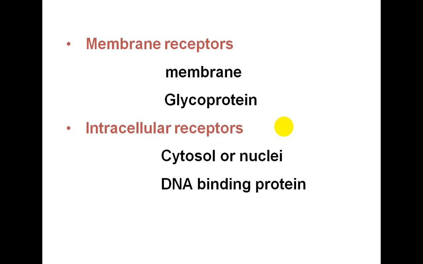There are two kinds of receptor. One is membrane receptors, which are present over the membrane, and the examples are glycoproteins. The other receptors are called intracellular receptors. Those are present in the cytosol or over the nuclei, and they recognize DNA binding protein.